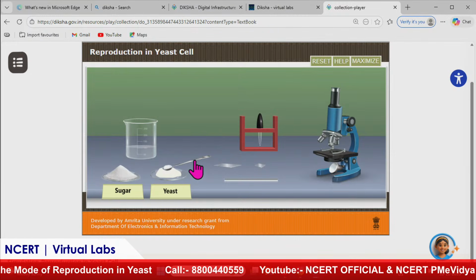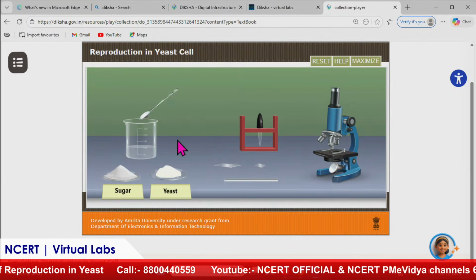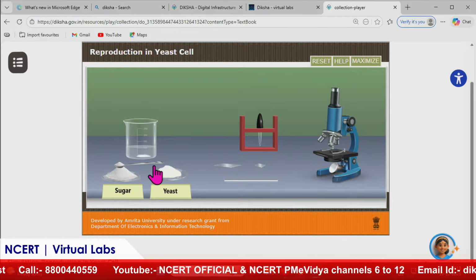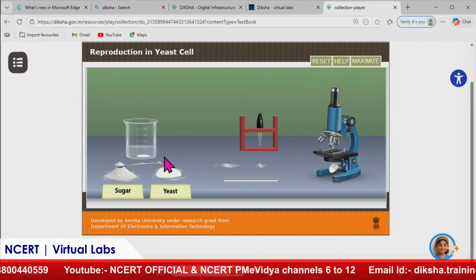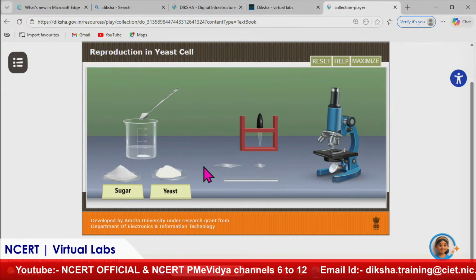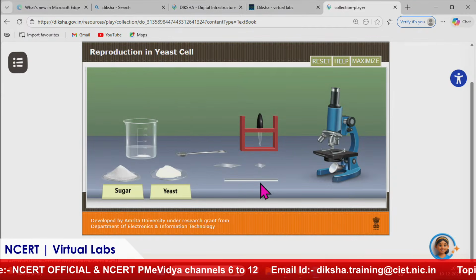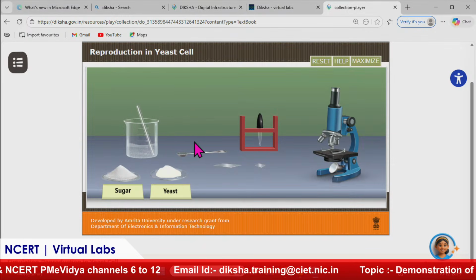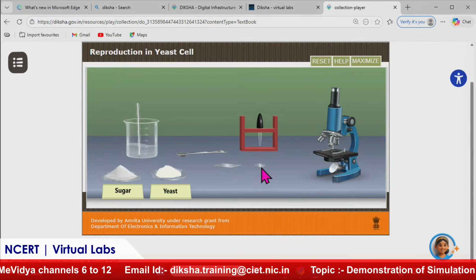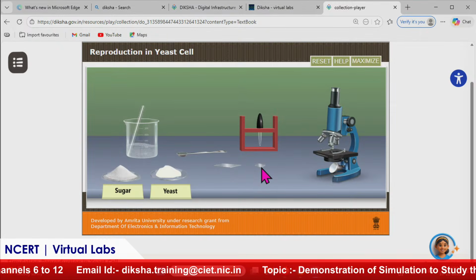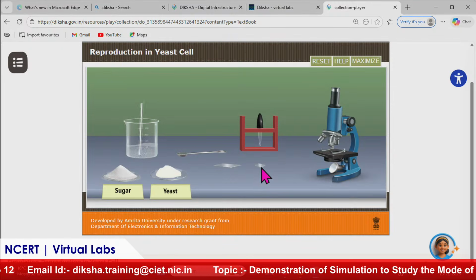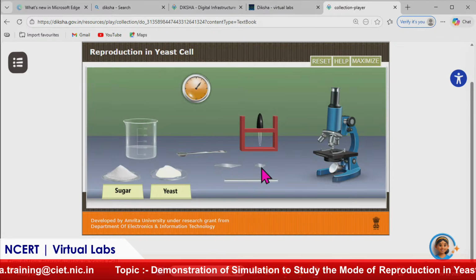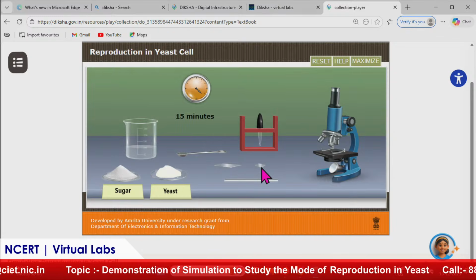You can click on the help icon and it will show what you are supposed to do next. I have taken yeast in the spatula, and then I have added it in the beaker. Then I have taken the spatula again, and then sugar. We require sugar so that yeast can multiply. As we have added the two things, we can take the stirrer and stir it. Why are we stirring? So that the yeast and sugar spread throughout uniformly, and yeast can utilize sugar evenly and multiply and produce carbon dioxide and alcohol.